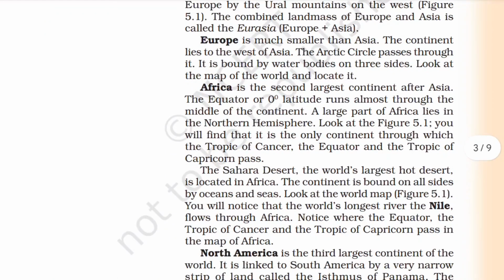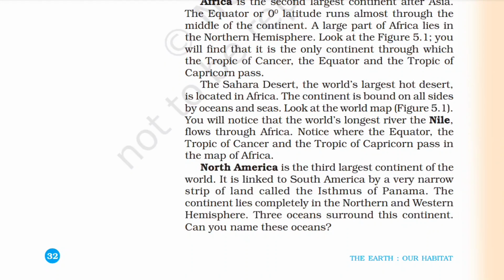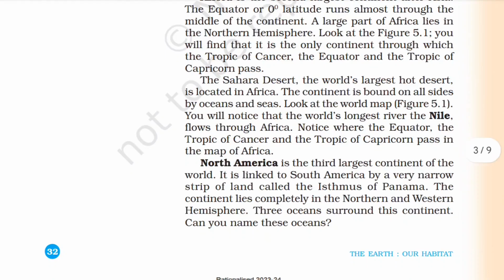Africa is the second largest continent after Asia. The equator at 0° latitude runs almost through the middle of the continent. A large part of Africa lies in the northern hemisphere. Look at the figure 5.1. You will find that it is the only continent through which the Tropic of Cancer, equator, and Tropic of Capricorn pass. The Sahara Desert, the world's largest hot desert, is located in Africa. The continent is bounded on all sides by oceans and seas. Look at the world map. You will notice that the world's longest river, the Nile, flows through Africa. Notice where the equator, the Tropic of Cancer, and the Tropic of Capricorn pass in the map of Africa.